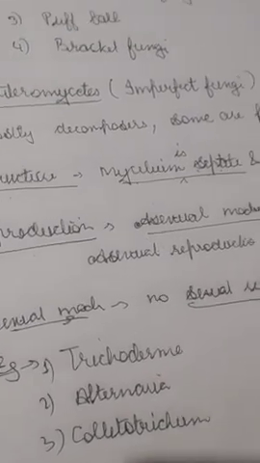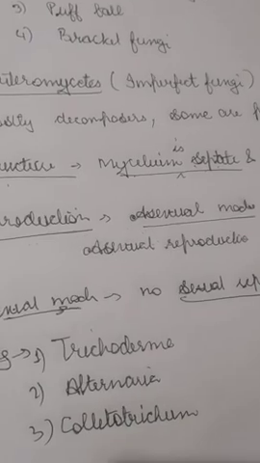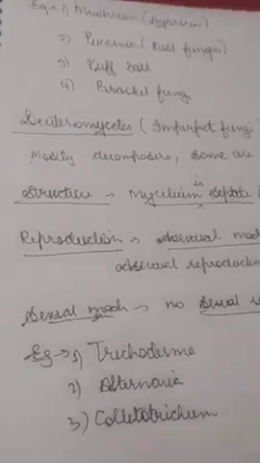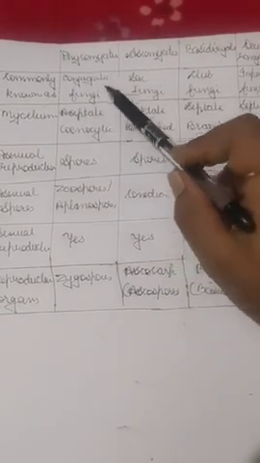Let's take a quick review of all 4 types of fungi: Phycomycetes, Ascomycetes, Basidiomycetes, and Deuteromycetes.